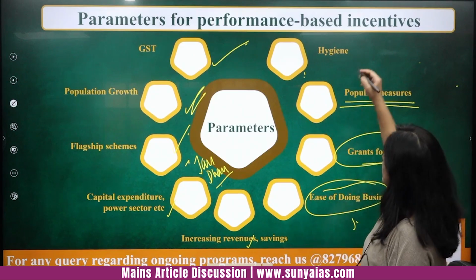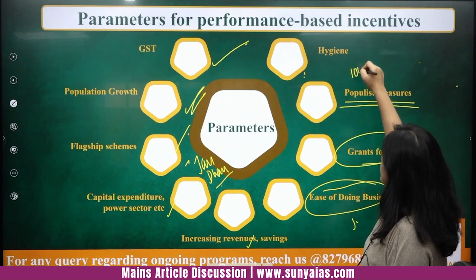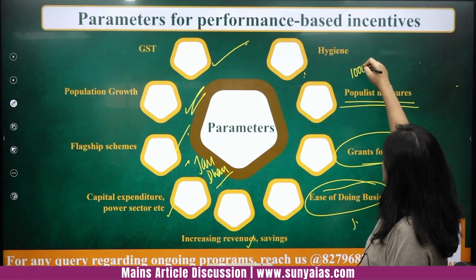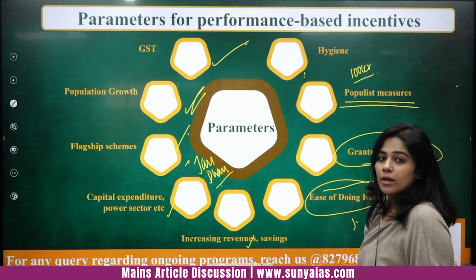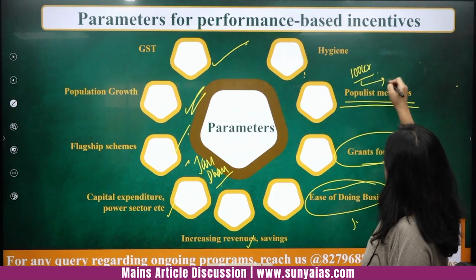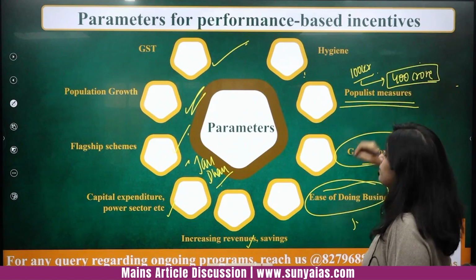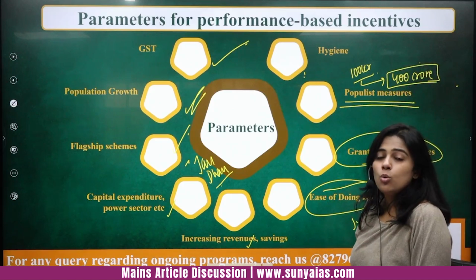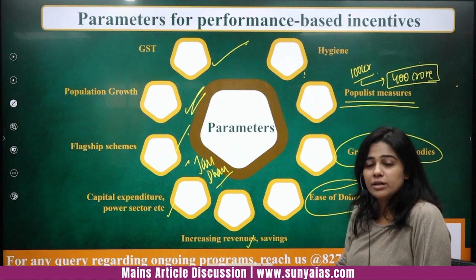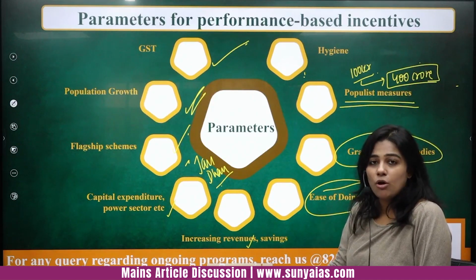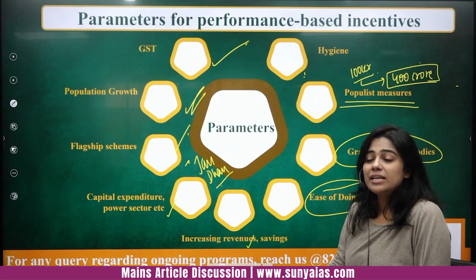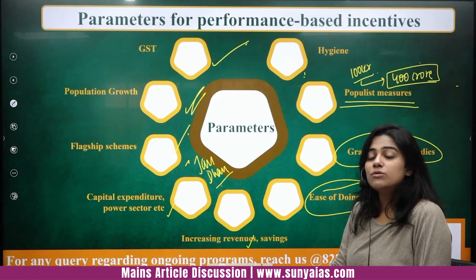See, let's say a state is getting 1000 crore from the center, and out of this 1000 crore, 400 crore they spend on reimbursing the banks who have suffered because of the loan waivers of farmers. Then this is something that is absolutely unnecessary.